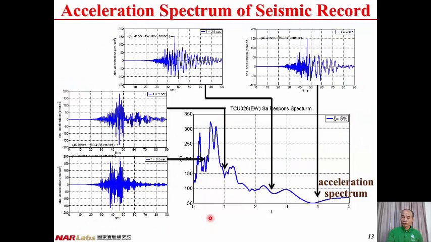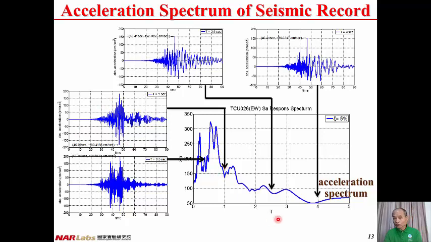Similar for acceleration, when T equals 0.5 seconds, conduct the seismic analysis, find out the peak absolute acceleration, and then we get a data point. When T equals 1 second, conduct the seismic analysis, then we can have the time history of the absolute acceleration of the structure, and pick up the peak value, so that we have one point here.